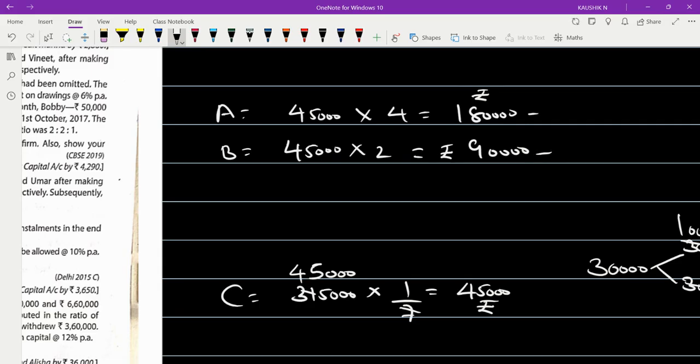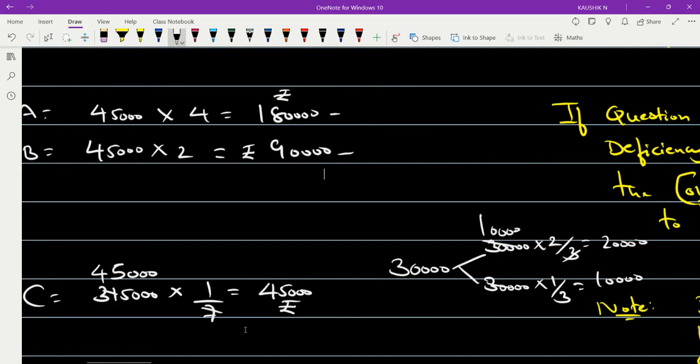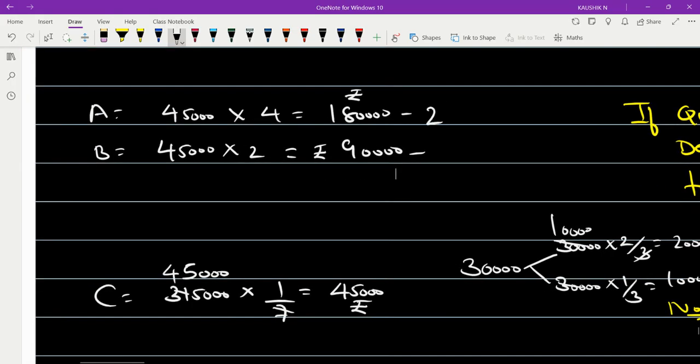So now from A, we subtract this 20,000, because that is the amount he has to give away, and from B we subtract this 10,000. So from 1 lakh 80,000, if 20 is gone, the balance is 1 lakh 60,000, and B will get 80,000.